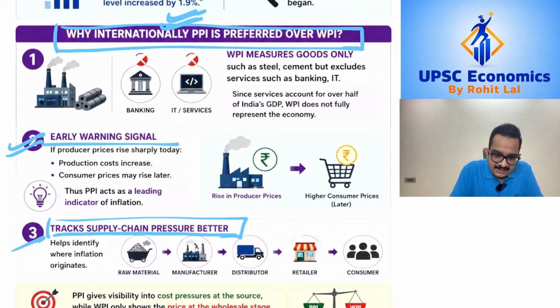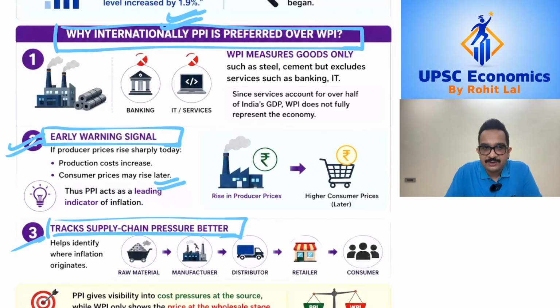Thereby, PPI helps provide a good early warning sign, because if producer prices are rising today, it means that eventually the consumer prices are going to rise. So thereby PPI acts as a good leading indicator so that policymakers can make the appropriate interventions at the right time.